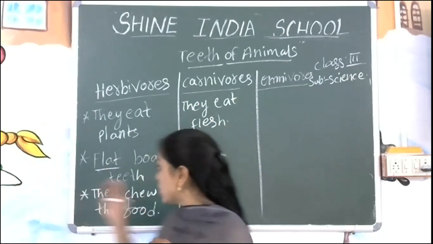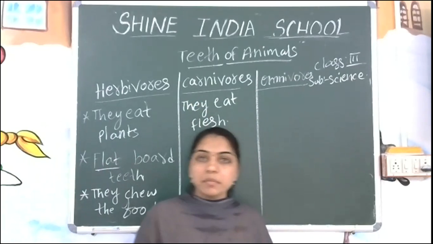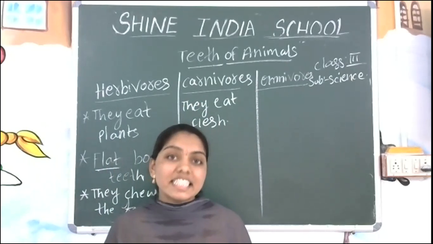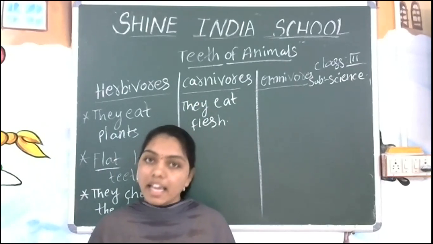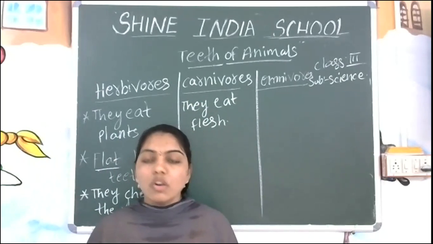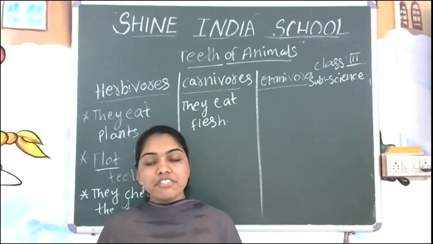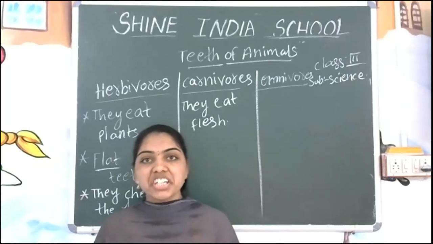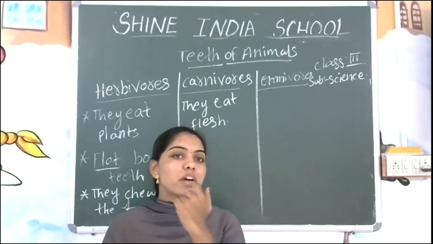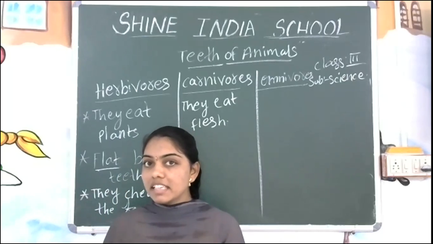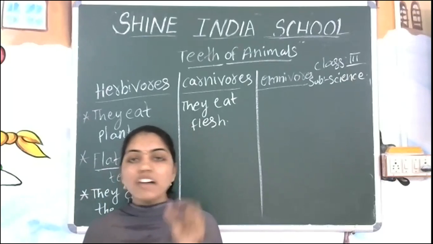Now we have seen the donkey having the flat board of teeth. What about this carnivorous animal? While we are eating the chicken, we will eat something differently. While we are eating egg, we will eat different. Yes or no? While we are eating the bitter gourd or the carrot, is there any difference from eating the chicken? Can you guess? Yes, we can eat the carrot with the help of our front teeth. Front teeth means we are having the flatness.